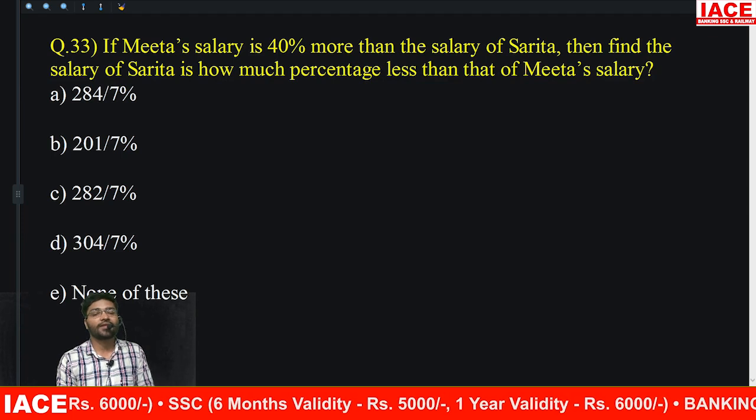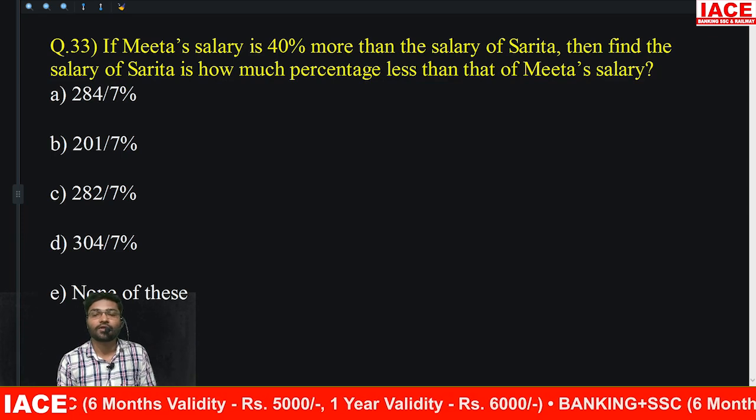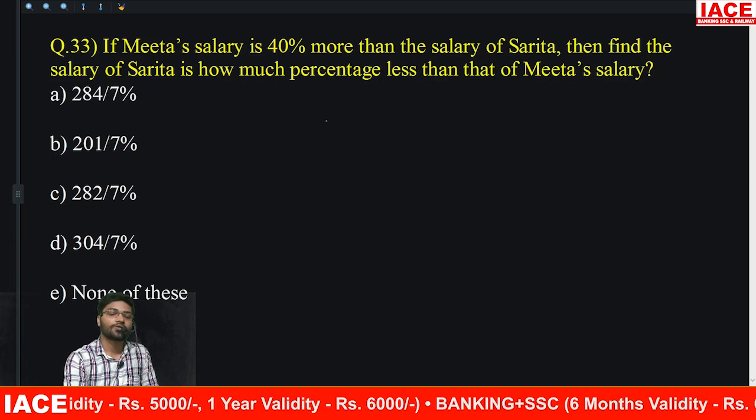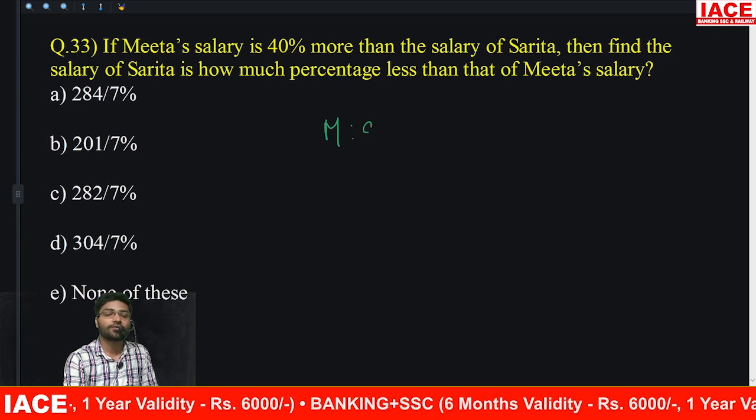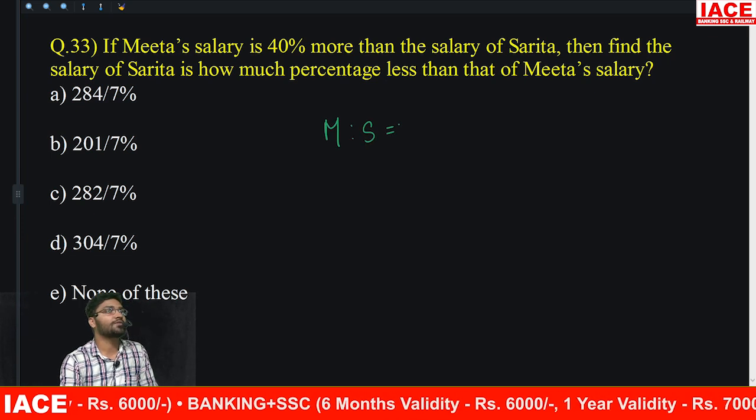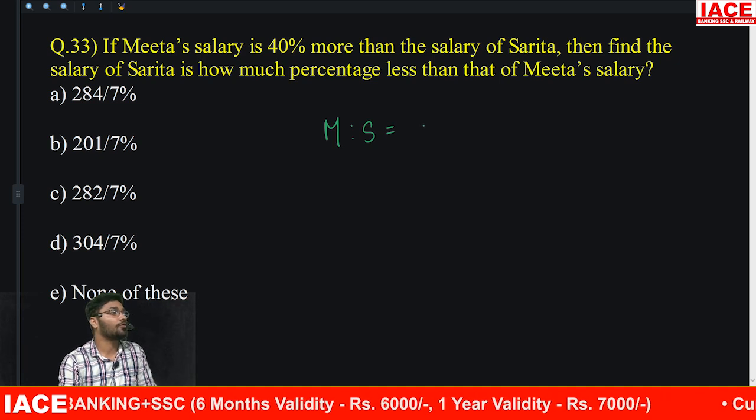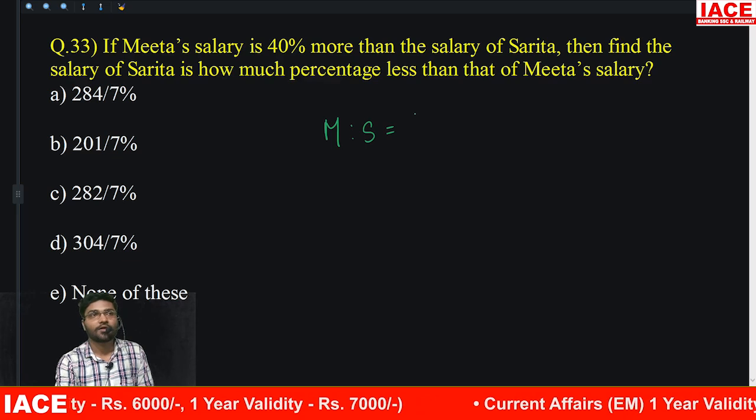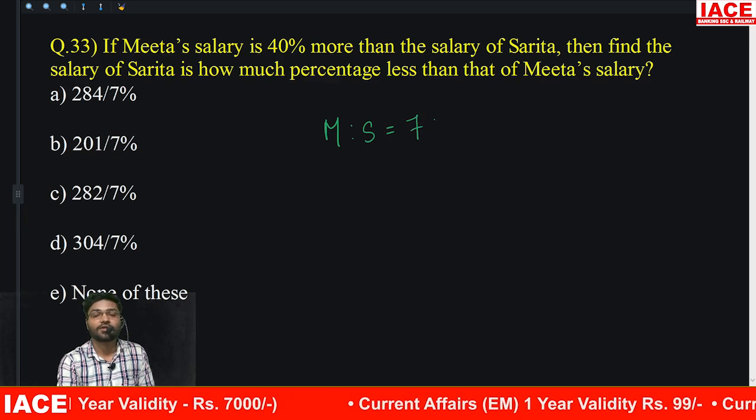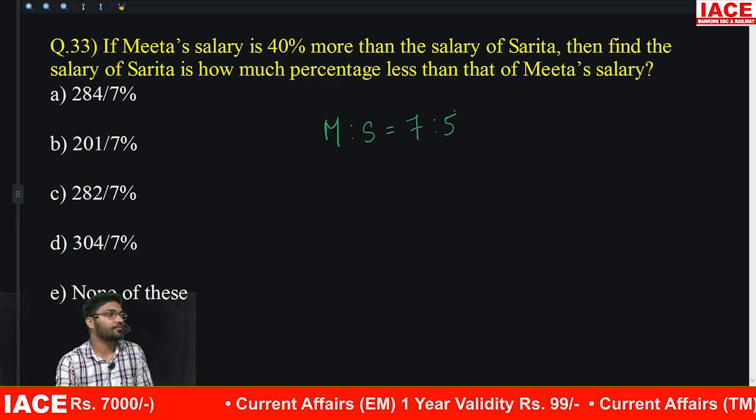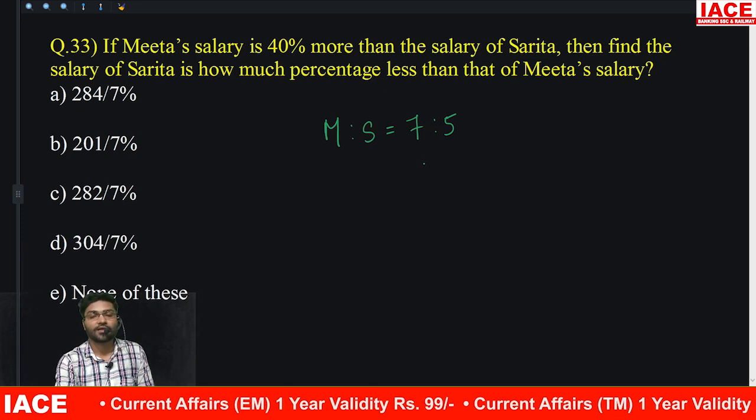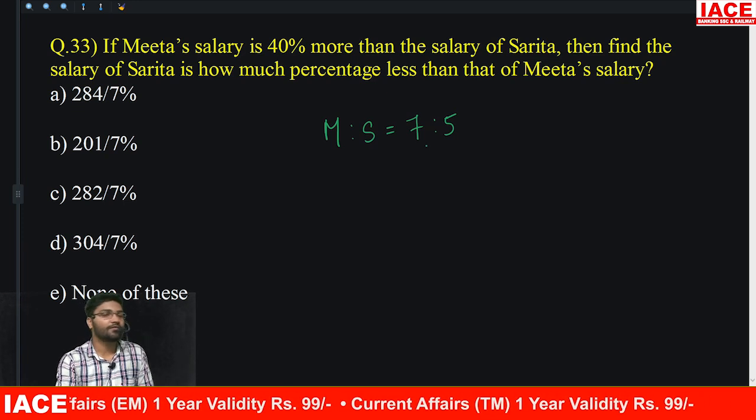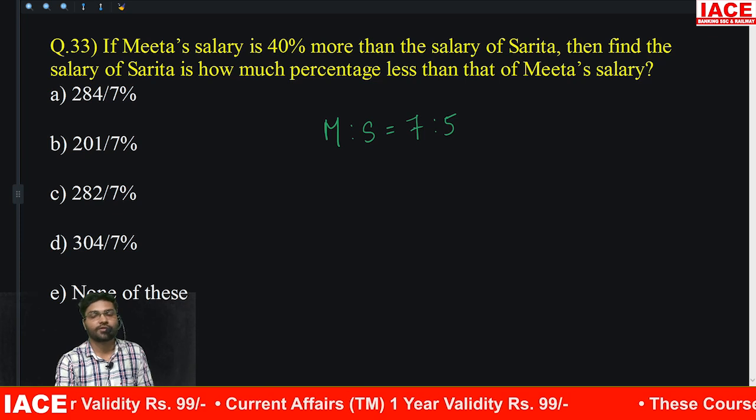Next. Meeta's salary is 40% more than the salary of Sarita. So can I find out the Meeta to Sarita ratio? 40% means how much? 2/5. That means upon 5, 2 more. Upon 5, 2 more means how much? 7:5. Meeta to Sarita, 40% means 2/5. Upon 5, 2 more. 7:5.